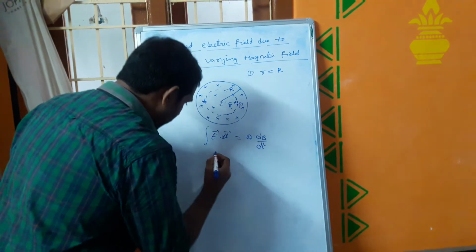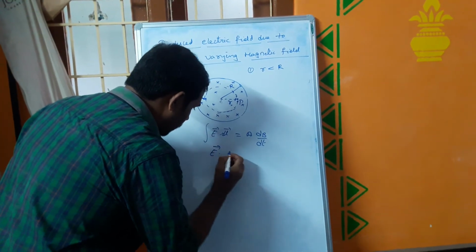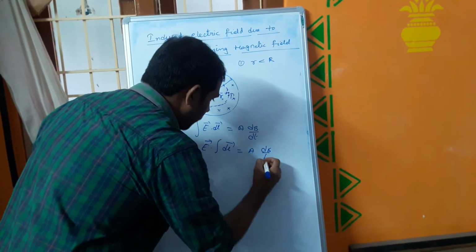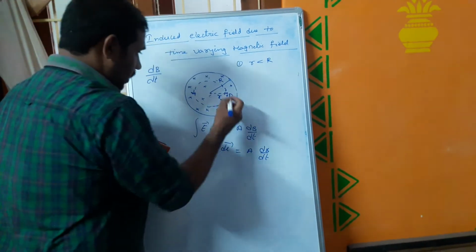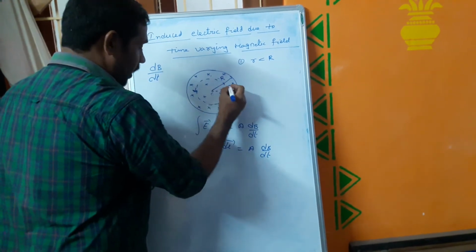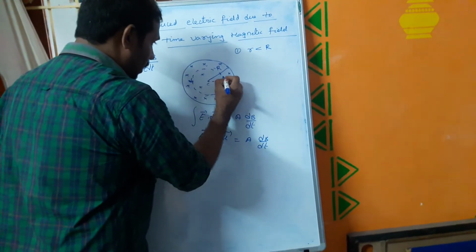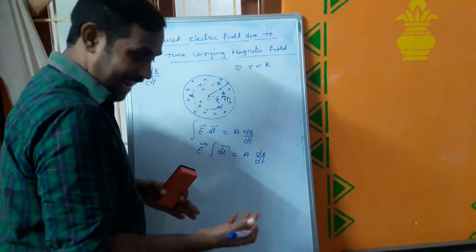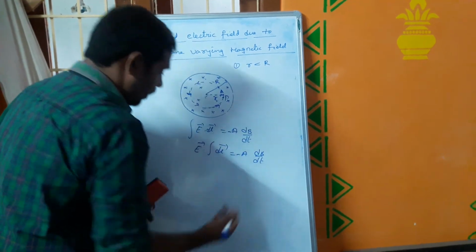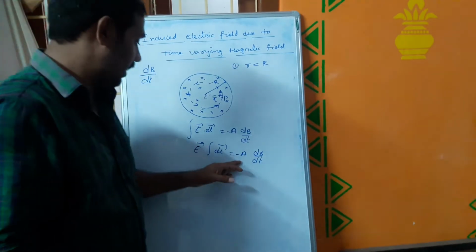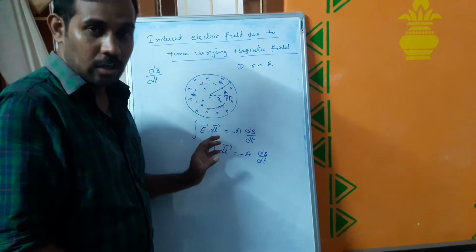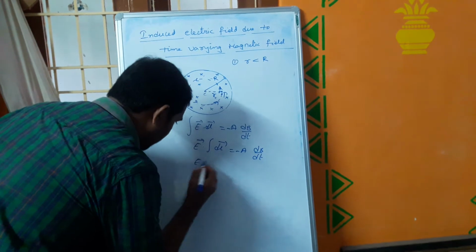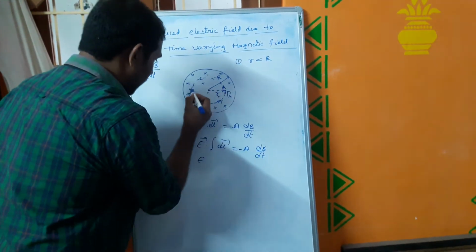So it can be written as E times integral dl equals A into dB by dt, and this is the electric field line that will be generated. The direction of the electric field line should be anti-clockwise, because of Lenz's law. If you write the sign also, we can put a minus sign, but while solving numericals no one asks for the minus sign. The minus sign indicates only the direction of induced electric field lines. Clear? Now here this is E, and this integral dl represents this length.